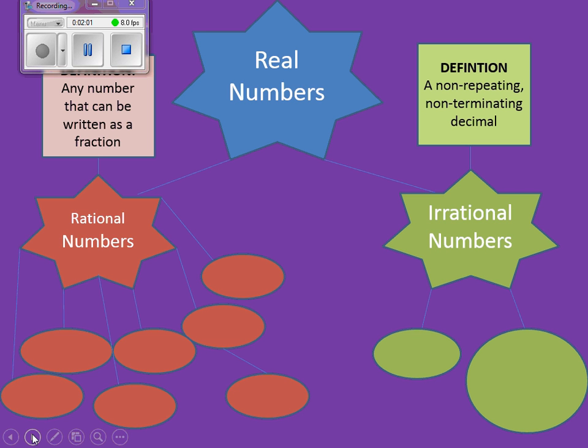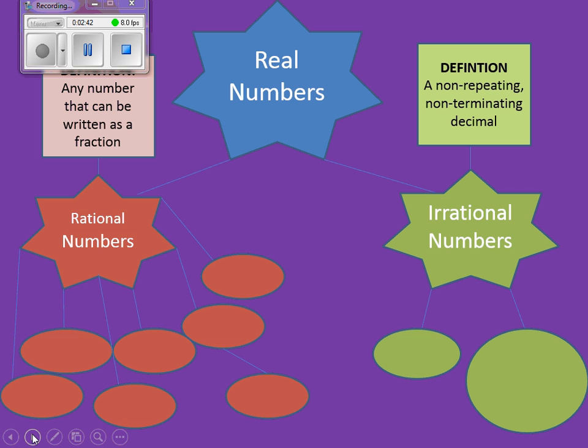Okay, so we got integers, we got whole numbers, we got mixed numbers. What else we got? Percents. Okay, perfect square roots. Ooh, perfect square roots. Give me an example of a perfect square. Nate. 49. 49 is a perfect square. Why is it a perfect square? Because it's the square of a whole number, 7 times 7. And when we reverse that and take the square root of 49, you're going to get 7, and that belongs in the rationals family because 7 can be 7 over 1. So very good on that.